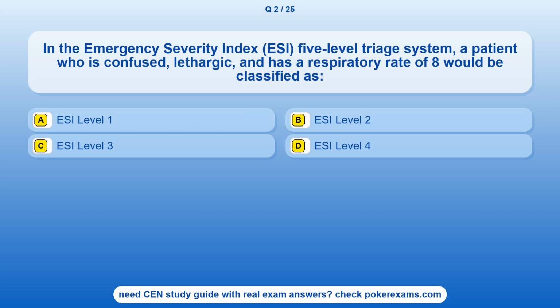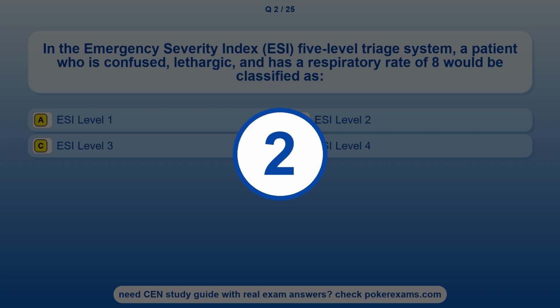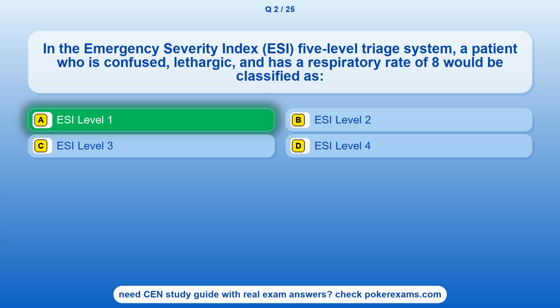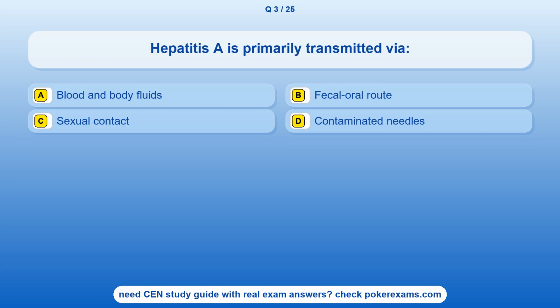Question 2. In the Emergency Severity Index (ESI) 5-level triage system, a patient who is confused, lethargic, and has a respiratory rate of 8 would be classified as: Option A. ESI Level 1. Option B. ESI Level 2. Option C. ESI Level 3. Option D. ESI Level 4. The correct answer is option A. ESI Level 1.